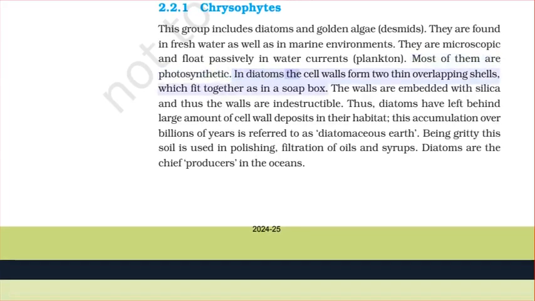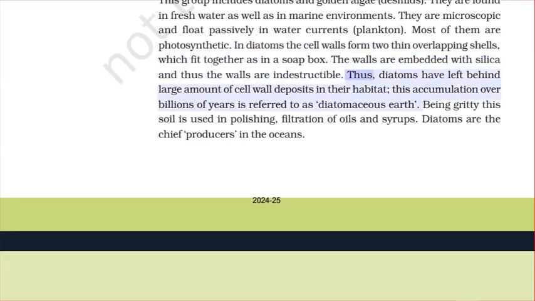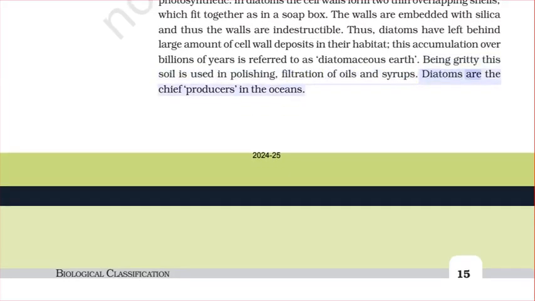In diatoms, the cell walls form two thin overlapping shells which fit together as in a soapbox. The walls are embedded with silica and thus the walls are indestructible. Thus, diatoms have left behind large amounts of cell wall deposits in their habitat. This accumulation over billions of years is referred to as diatomaceous earth. Being gritty, this soil is used in polishing, filtration of oils and syrups. Diatoms are the chief producers in the oceans.